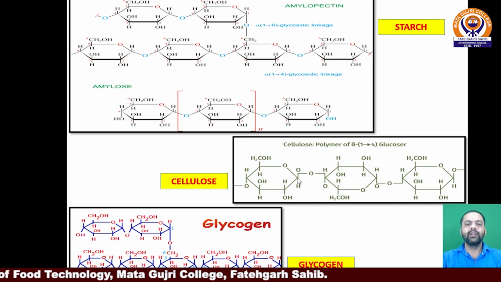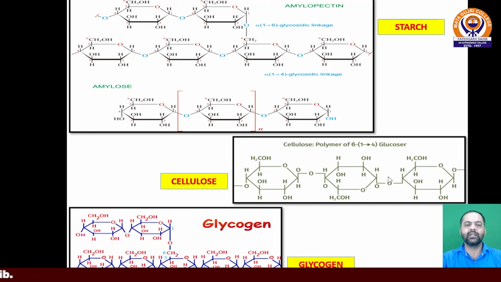Cellulose has beta glycosidic linkage because beta glucose is there, and it is associated in a straight chain with 6,000 glucose units attached together through beta 1,4 glycosidic linkage. Glycogen is the reserve food among animals.